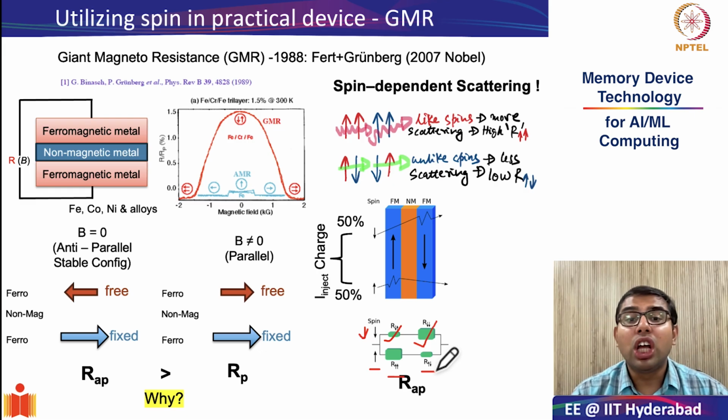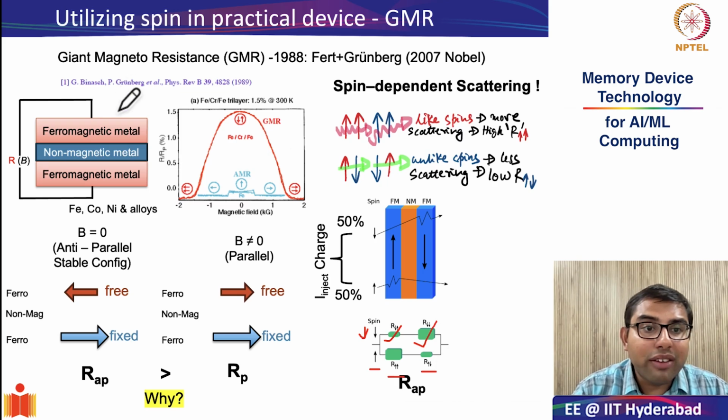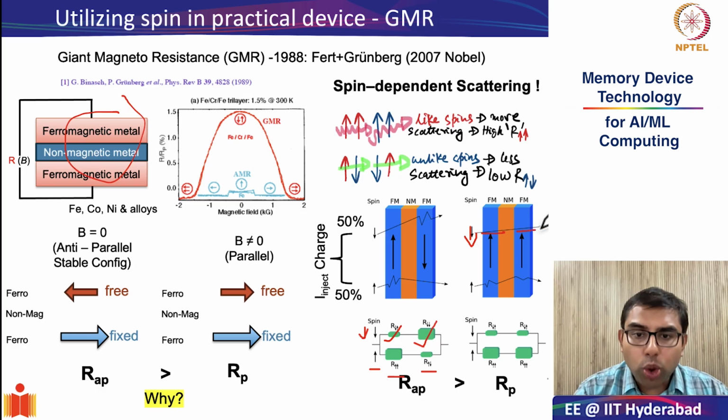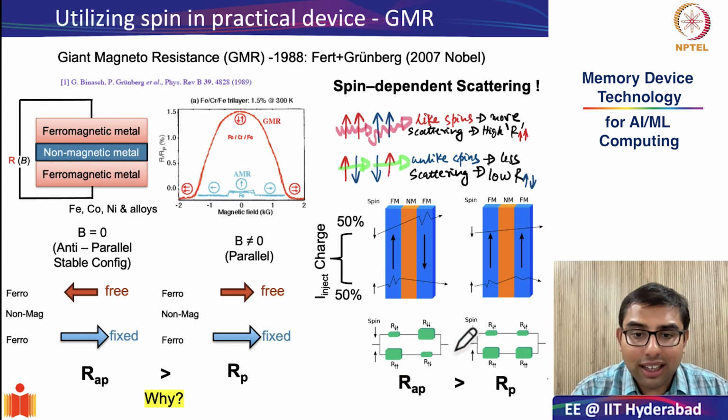Now let's see what happens when the same charge current is injected through this device when it is in parallel configuration. When it is in parallel configuration, it is easy to understand. While the downspin will suffer no scattering or very little scattering, both in ferromagnetic layer 1 and 2, the electrons with upspin will suffer a large amount of scattering both in ferromagnetic layer 1 and ferromagnetic layer 2, and this is what is represented through this equivalent circuit diagram.